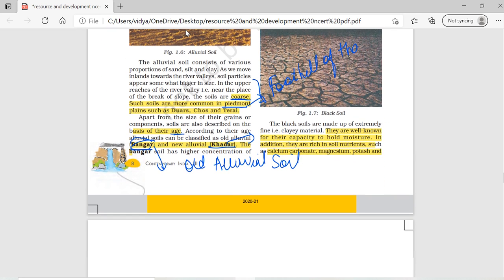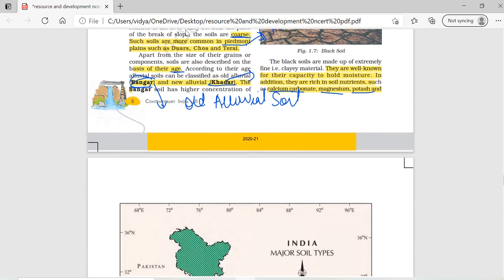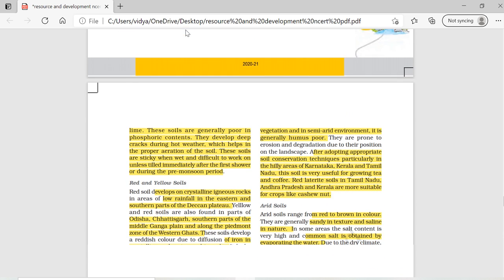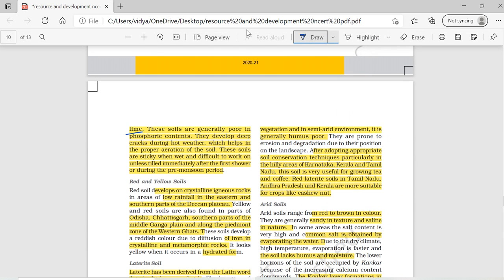In nutrient content, it is rich in calcium carbonate, magnesium, potash, and lime, but it is poor in phosphoric content. When it is dry, it develops cracks, which help in the aeration of the soil.